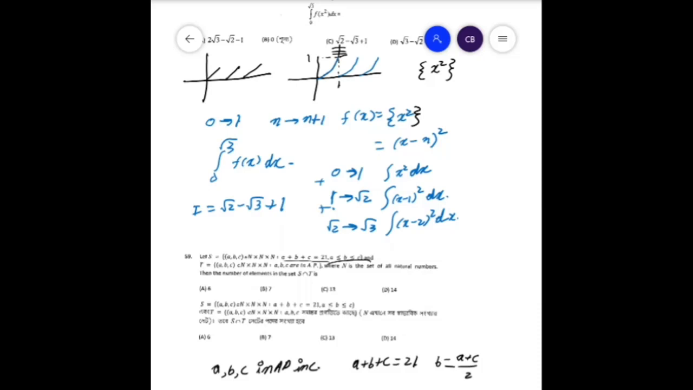So we can see that because A is the smallest and C is the largest, A can take any value from 1 to 6 and C can take any value from 13 to 8. Therefore there is a boundary condition of A is equal to B is equal to C is equal to 7. So in total there are 7 triplets. So there will be 7 elements in the intersection, which gives us B as the answer.